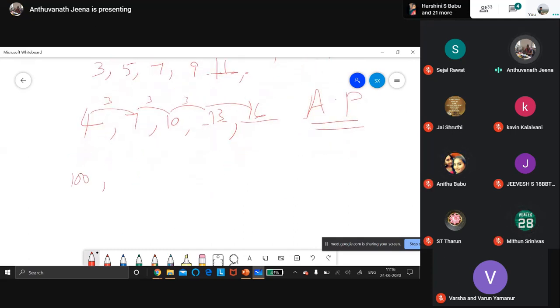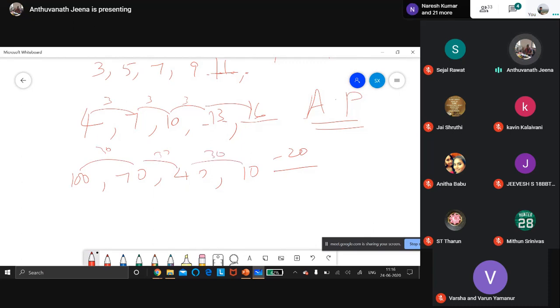Suppose 100, 70, 40, 10. Now tell me what is the next number? Minus 20. Very good. Because it keeps decreasing by 30, the same sequence is going.